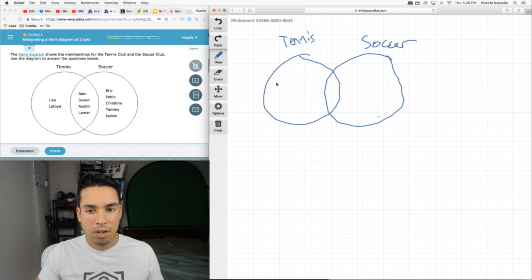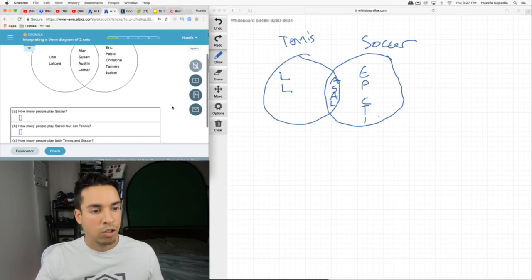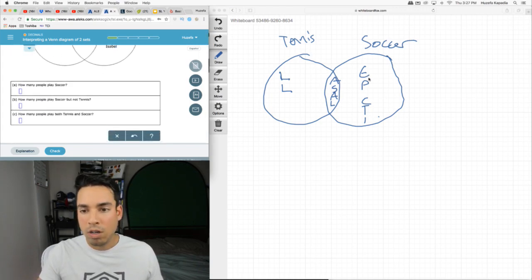Soccer. We got L, L, A, S, A, L, E, P, C, T, I. I don't think the names matter that much. They're not that specific. Just want numbers. How many people play soccer? 1, 2, 3, 4, 5, but also these guys as well. 6, 7, 8, 9. So 9 total play soccer.